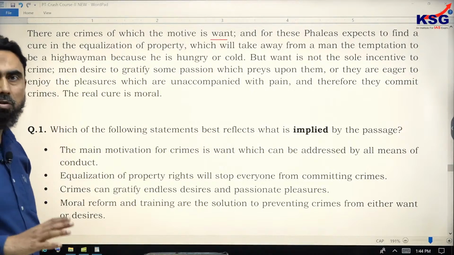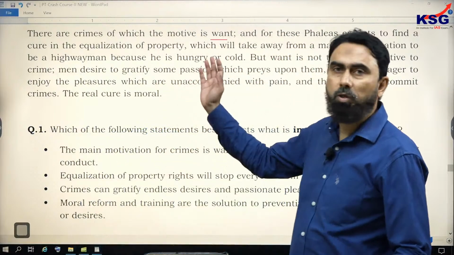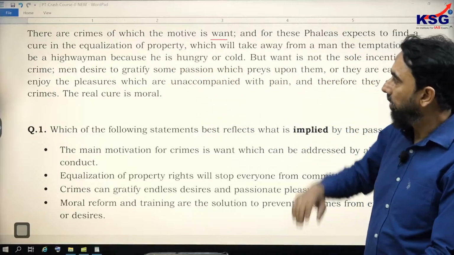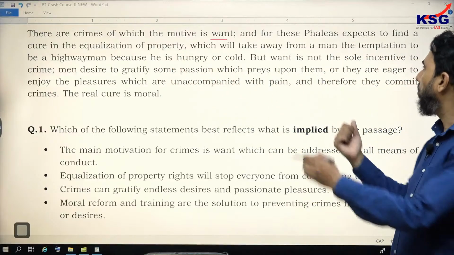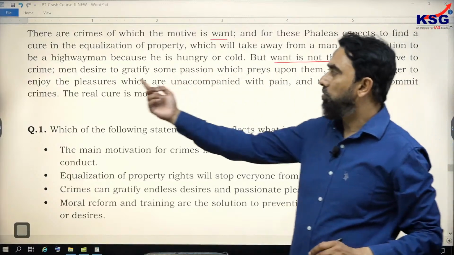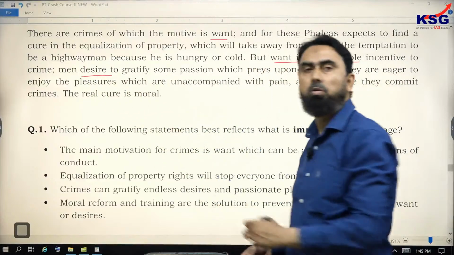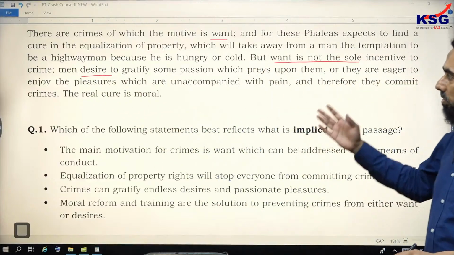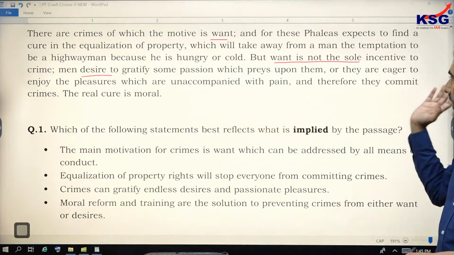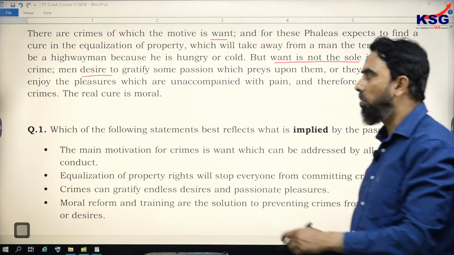So if want is the reason, the person is devoid of any resources, so he resorts to crime. That is one thing given here. Then he said, but want is not the sole cause, it means there are other causes as well. Want is not the sole incentive to crime. Men have desires to gratify, so desire is also a reason. To gratify some passion which preys upon them, or they are eager to enjoy pleasures which are unaccompanied with pain, and therefore they commit crimes. The real cure is moral.